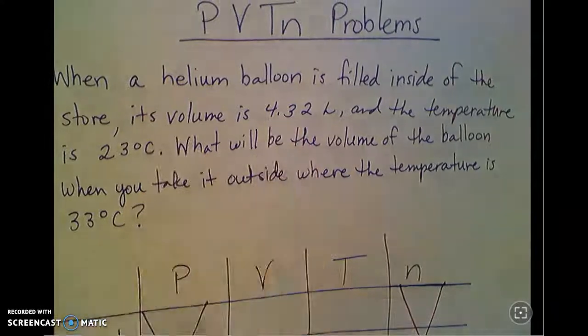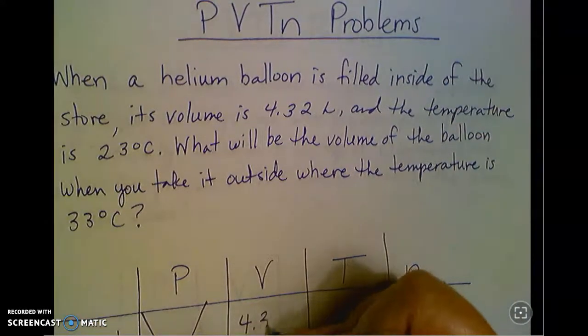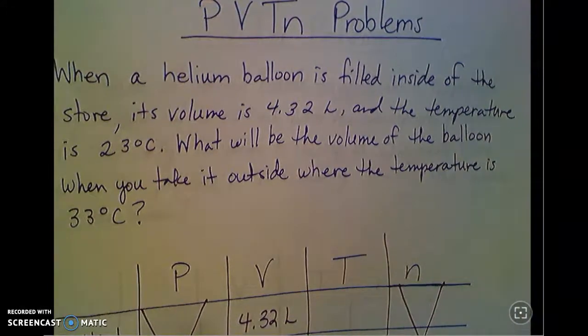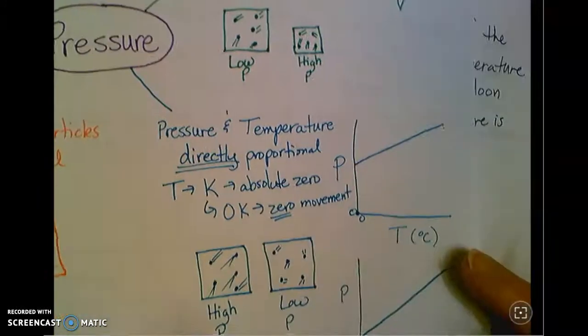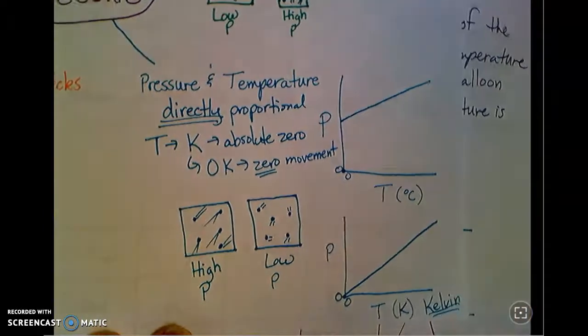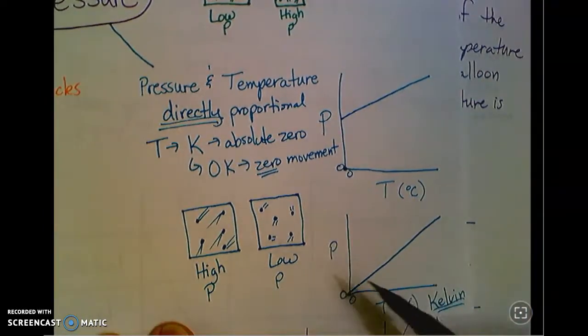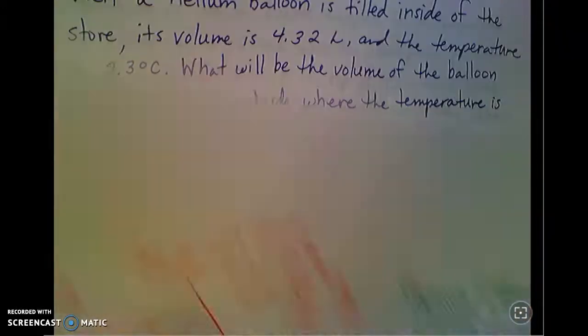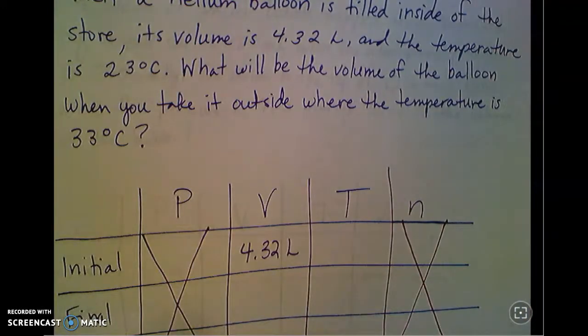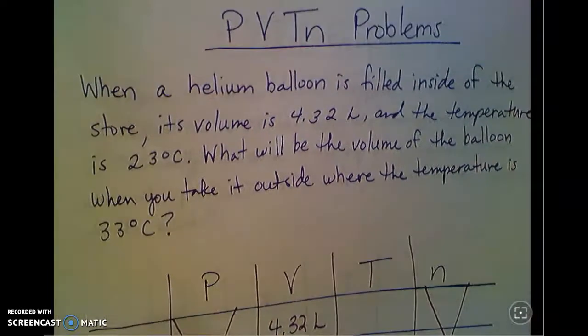The initial volume is 4.32 liters. And here is something that you have to pay attention to, and that's the temperature. If you remember this little graph that we did in the last video, we said these temperatures are only proportional to each other if I use Kelvin temperatures. So I can't use Celsius in my PVTn charts. I have to use temperatures in Kelvin. And you need to know how to convert that.